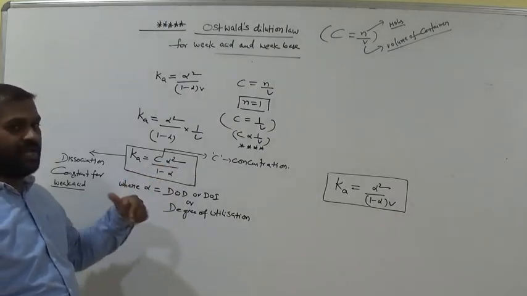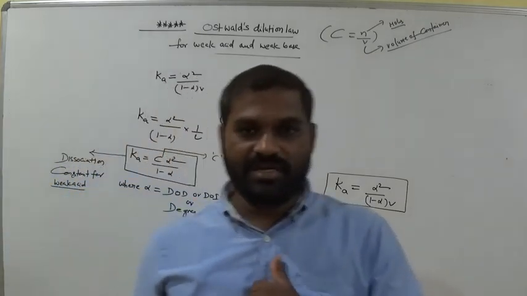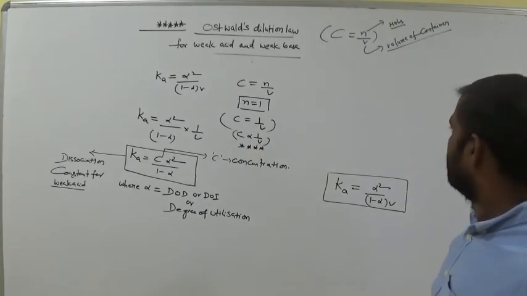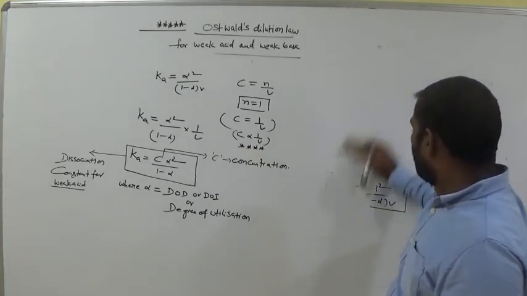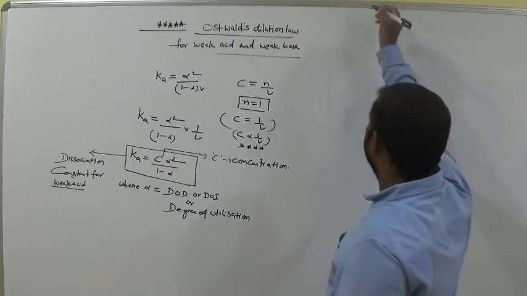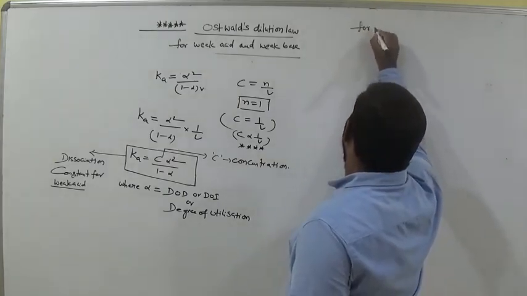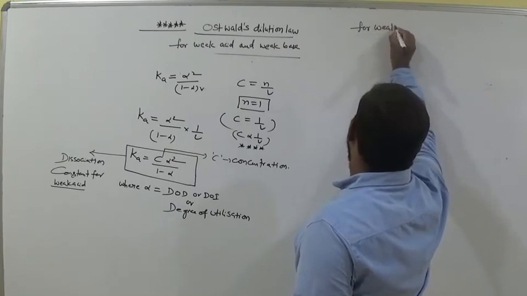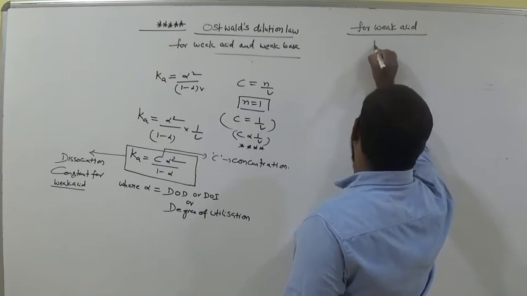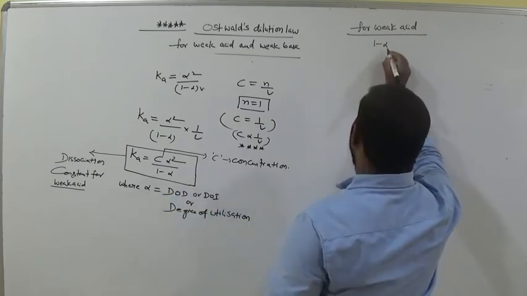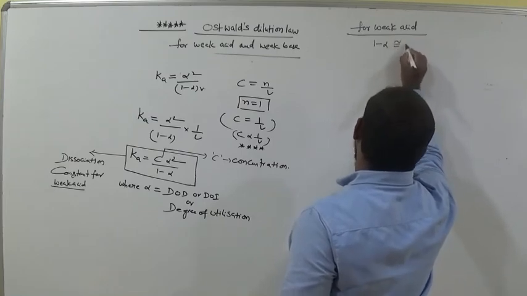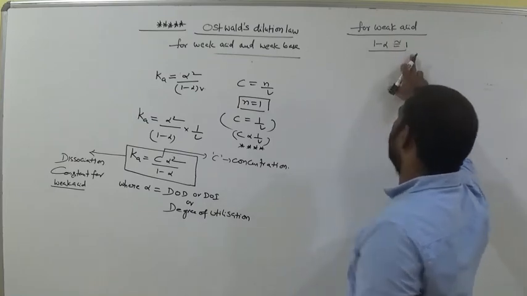But here what type of acid did we take initially? It is a weak acid. Am I right? So remember that for weak acid, 1 minus alpha is negligible, that is, nearly taken as 1. 1 minus alpha is taken as 1.